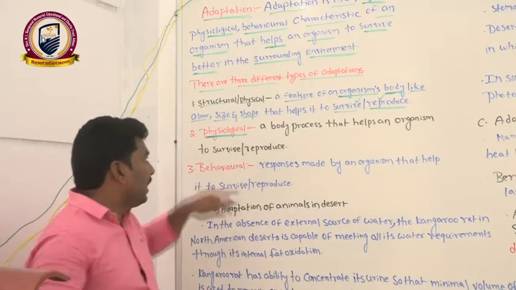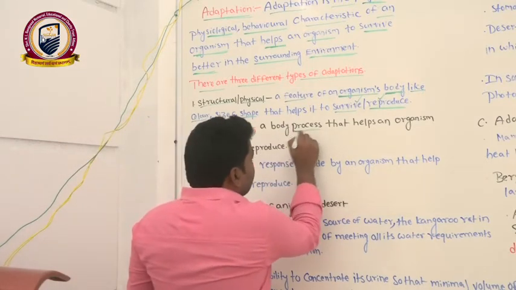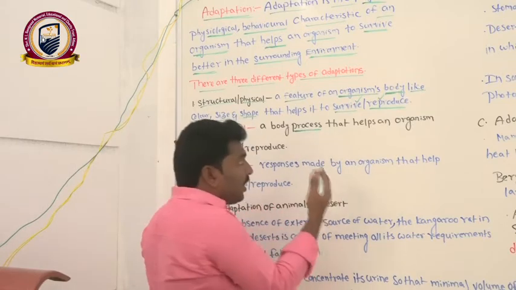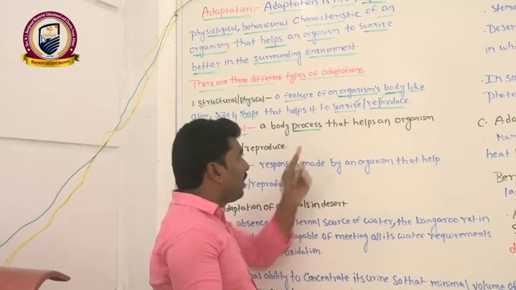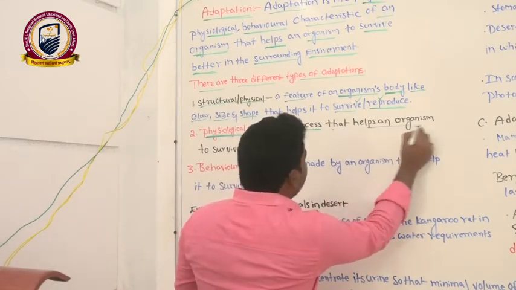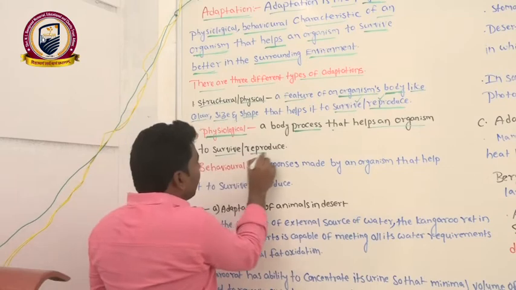Here also we can see the body processes. The body processes are digestion, respiration, excretion, neural control, or the endocrine system, whatever helps an organism to survive and reproduce.